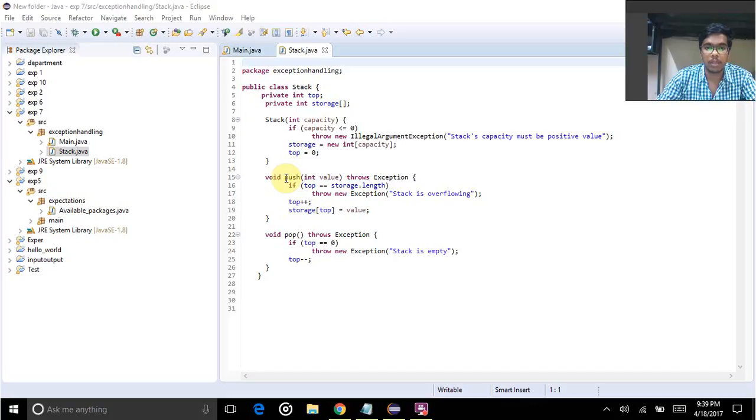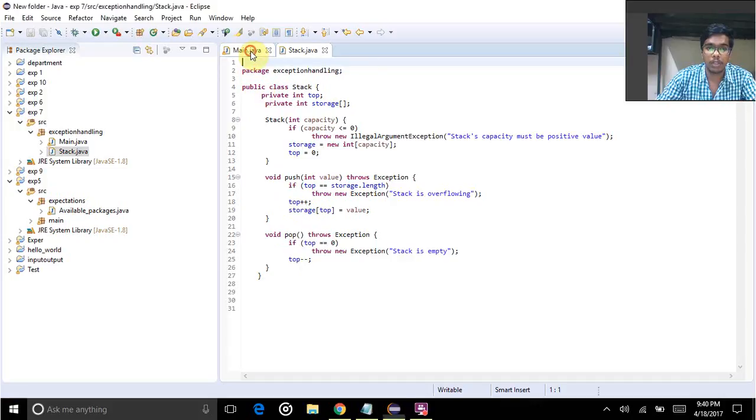In the stack I'm creating one function called push. For that I throw an exception. If top is equal to storage.length, then throw a new exception that the stack is overflow. Top plus plus, and storage top is equal to value. I'm creating one more function called pop. When the top is equal to 0, it throws an exception saying that the stack is empty.